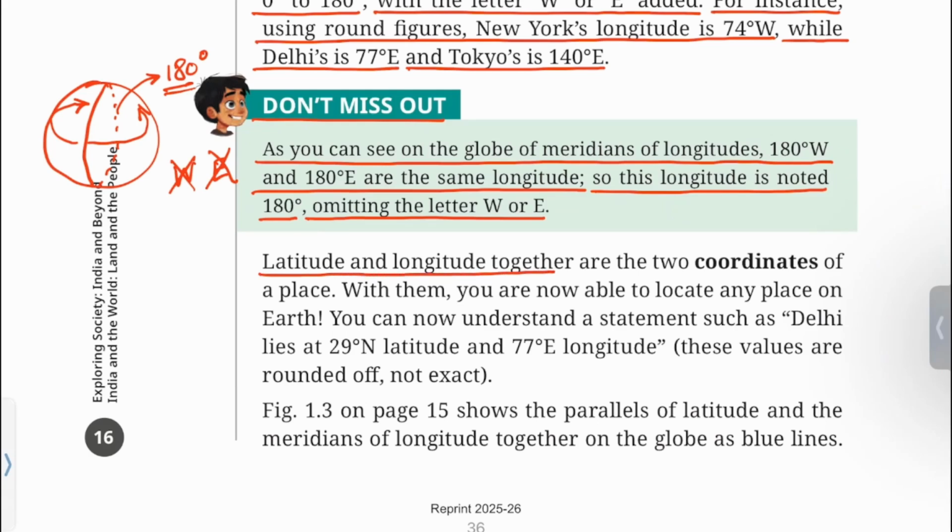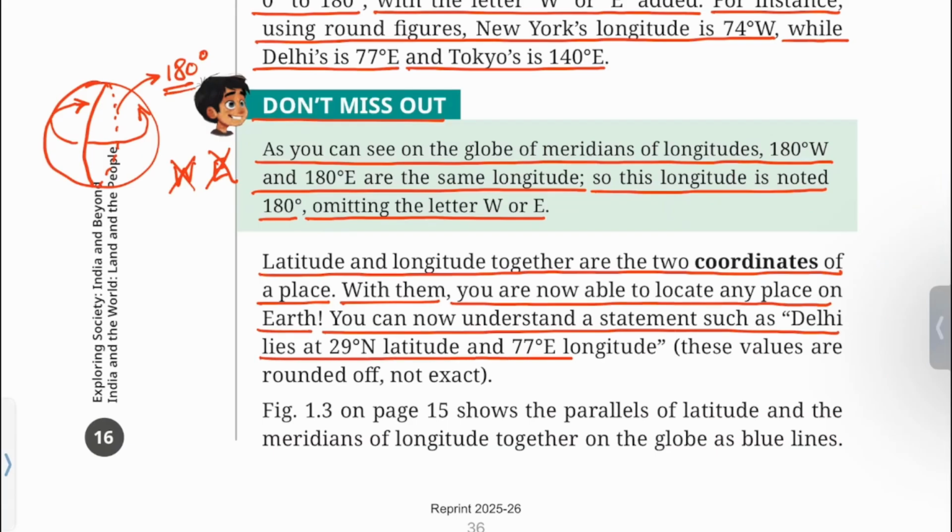Latitude and longitude together are the two coordinates of a place. With them, you are now able to locate any place on earth. You can now understand a statement such as, Delhi lies 29 degree north latitude and 77 degree east longitude. These values are rounded off, not exact.